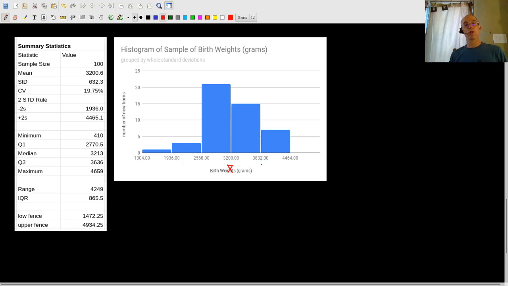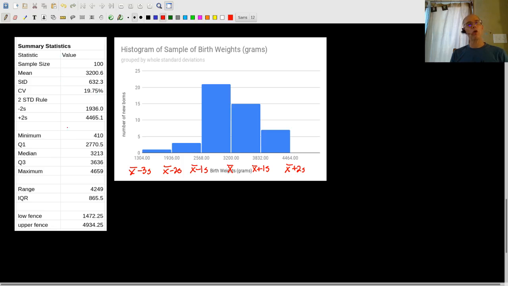This number right here is 1 standard deviation to the right. So to calculate that, I would take the mean and add 1 standard deviation. And this is x bar plus 2 standard deviations. Over here, I subtract, so this would be x bar minus 1 standard deviation, x bar minus 2 standard deviations, and the last one is x bar minus 3 standard deviations. I didn't go 3 standard deviations to the right here because there were no babies that big. And we might ask, well, how come there's some really small babies, but there's not many really big babies? Okay, so think about that. There's probably a good reason.